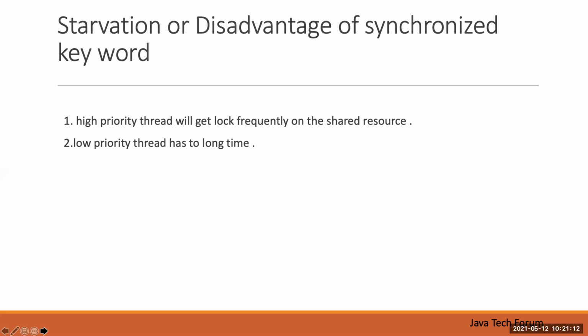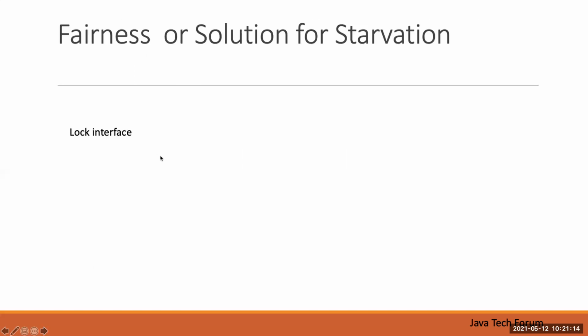To solve this problem, the solution for starvation is fairness. Fairness means you can give the object lock to everyone a number of times. Let's say I have 5 threads trying to access the common object, thread 1 has higher priority and thread 5 has low priority. Then everyone will get access.